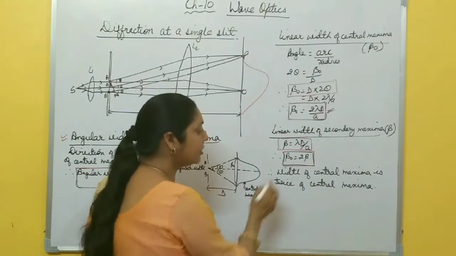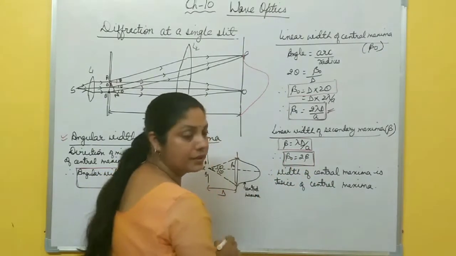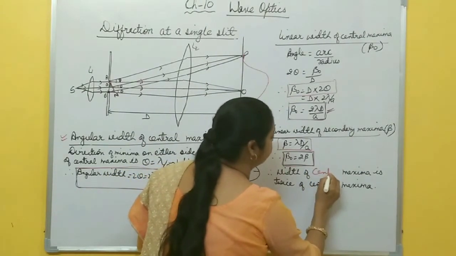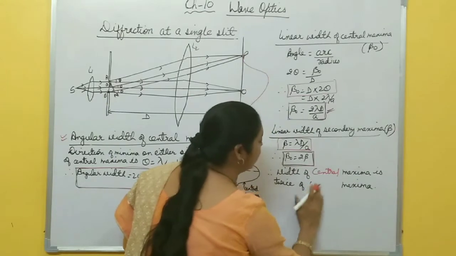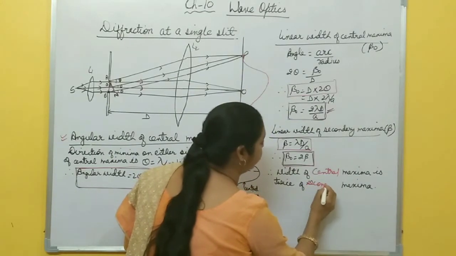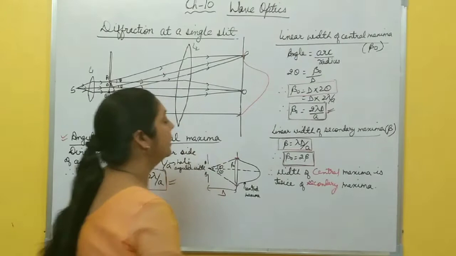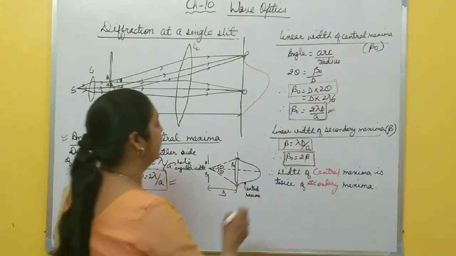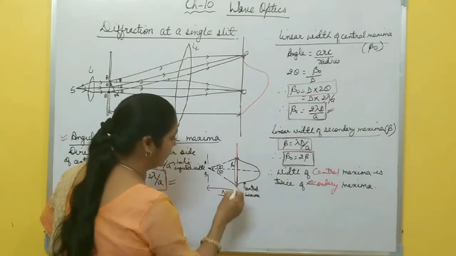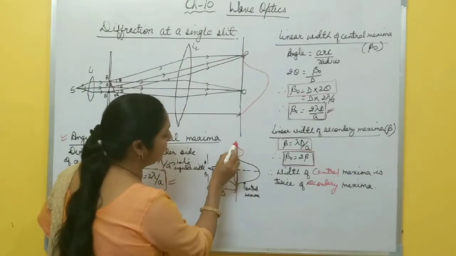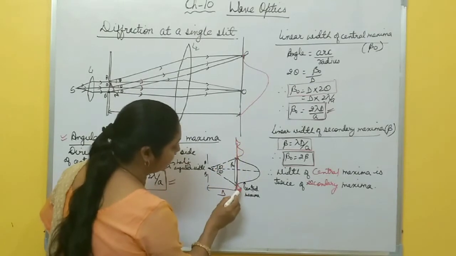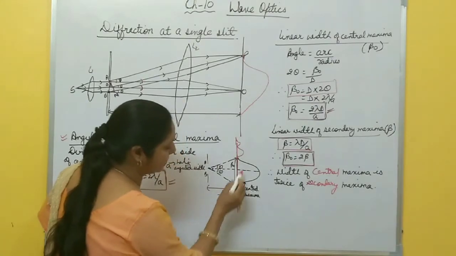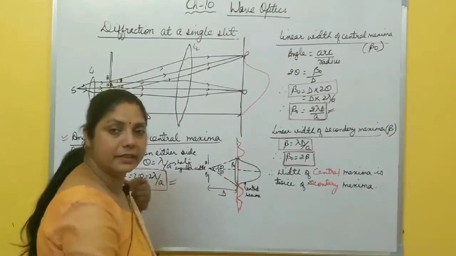It means the width of the central maxima is twice the width of the secondary maxima. In this way you draw it. This one is central maxima, this one is first minima, then second minima. In this way, first minima, second minima. The width of the secondary maxima also decreases as compared to central maxima, and their intensity also decreases.